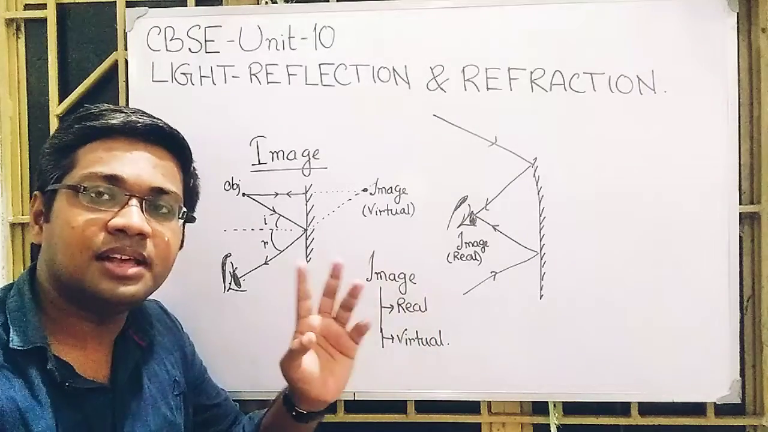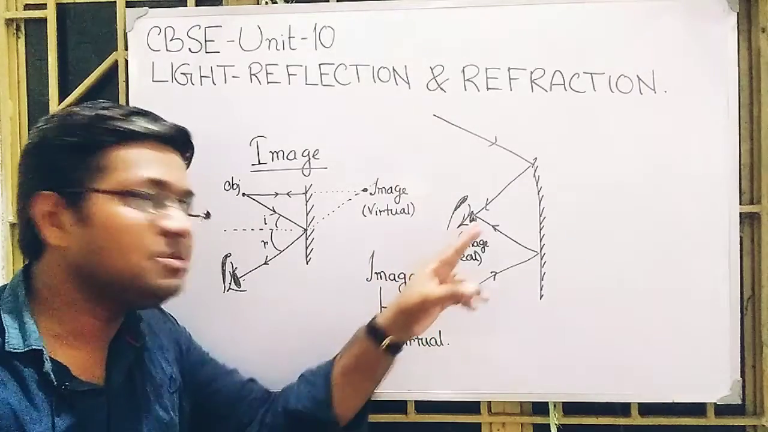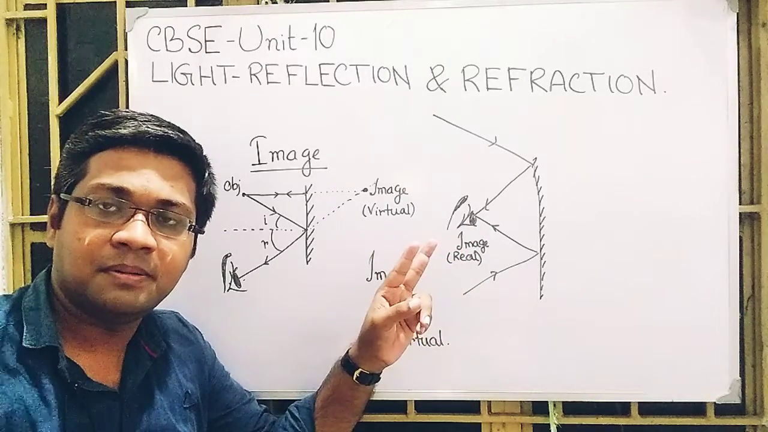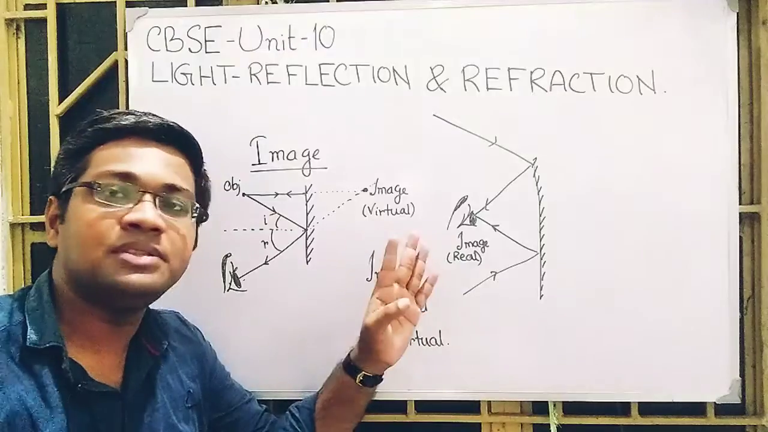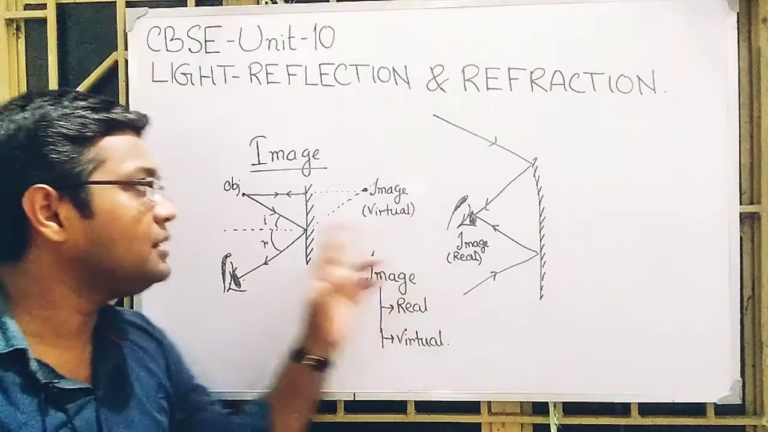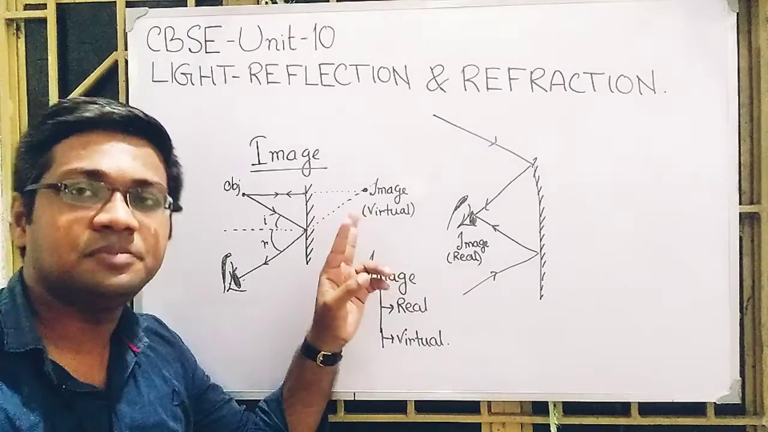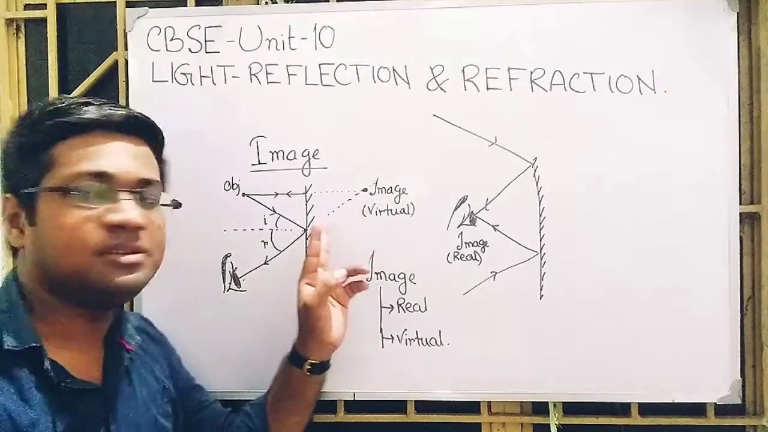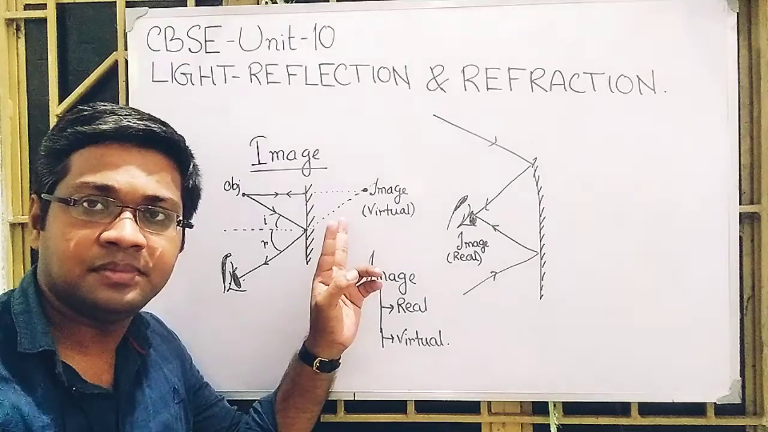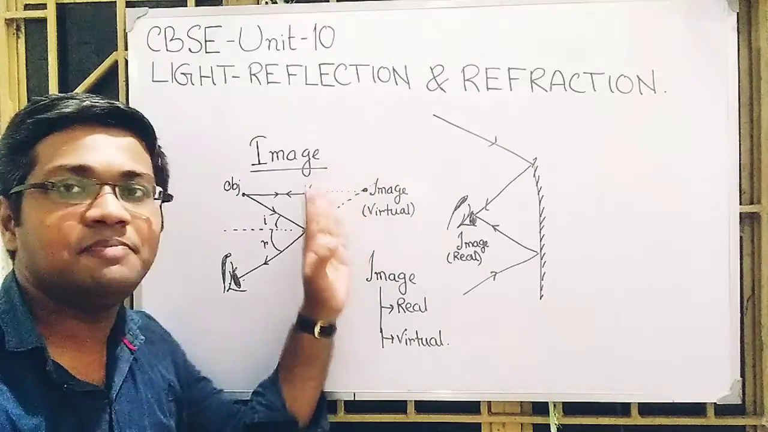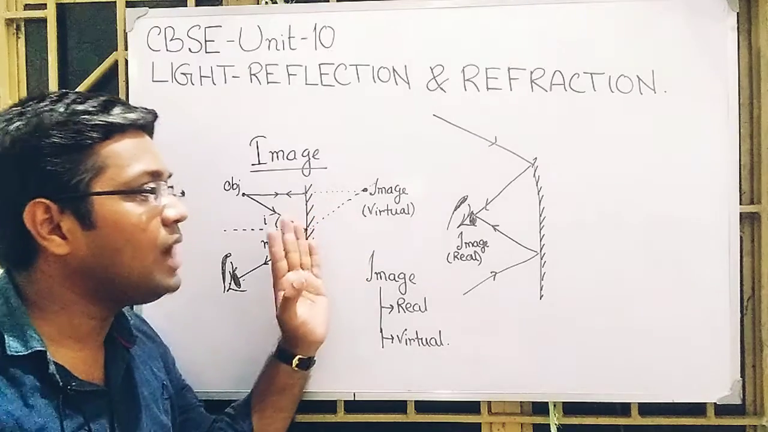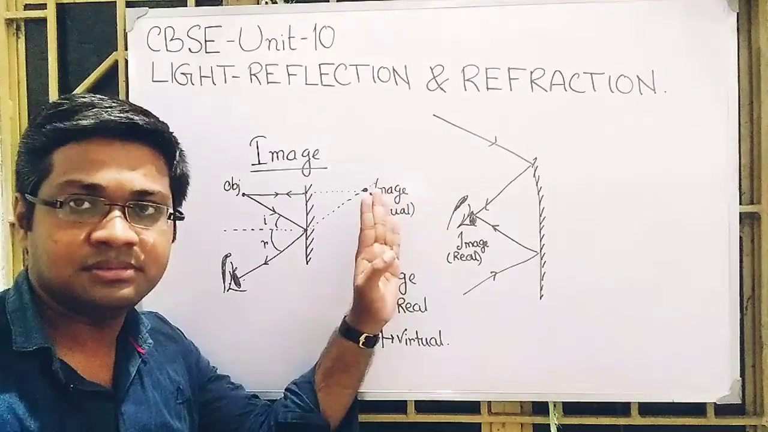Next characteristic: for the real image, since the reflected rays actually meet with each other, we can take it on the screen. Here the reflected rays do not actually meet with each other, but they appear to diverge from that point. So we cannot place the screen behind the mirror. No light ray actually meets there.